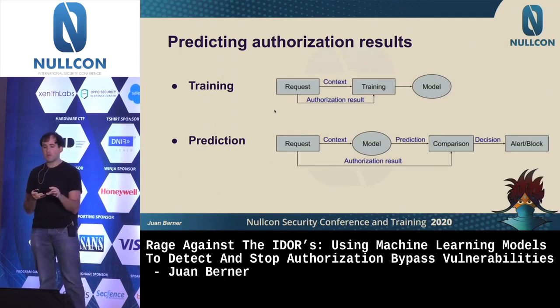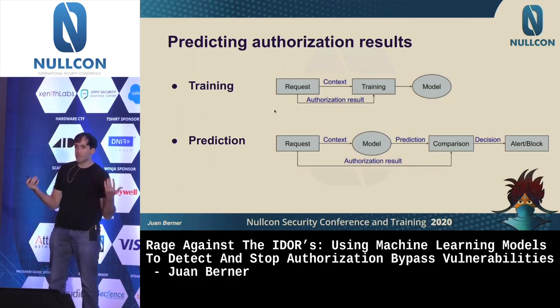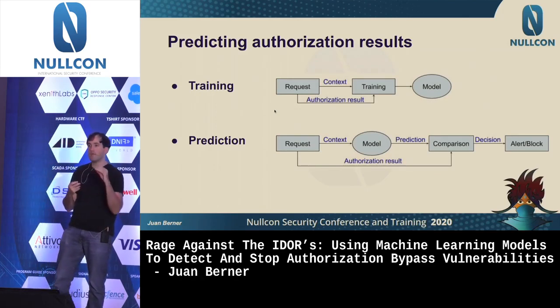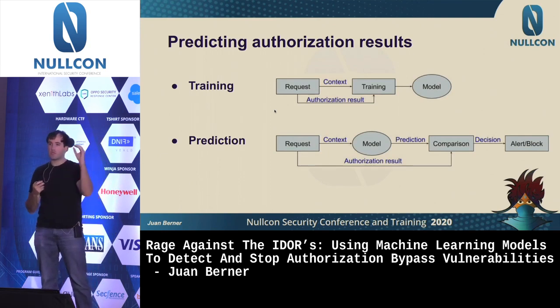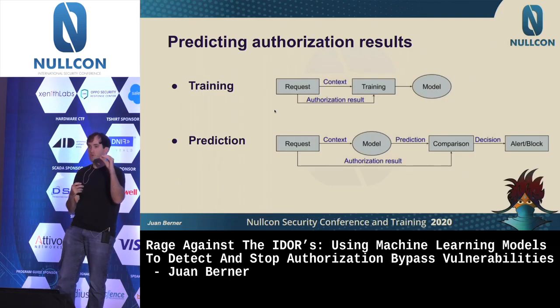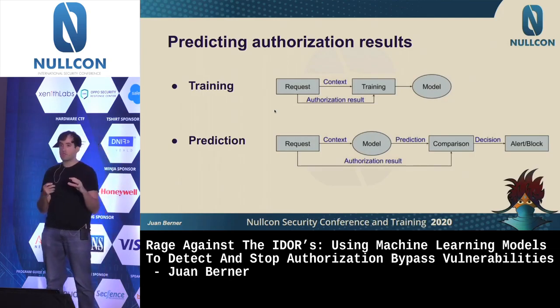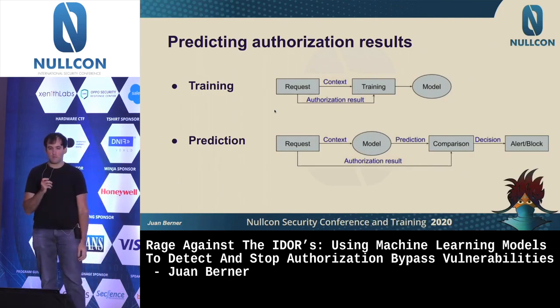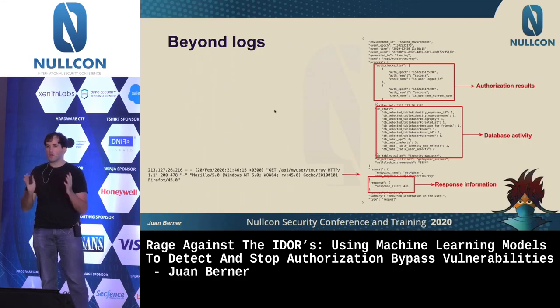If the comparison does not match, then you can say something is going wrong. And the key part here is that you don't care, at least in my case, you might not care if an authorization check is harder than it should. But you really care if you predicted that there should have been an authorization check and you are not seeing that authorization check happen. So first, let's start with the context part.